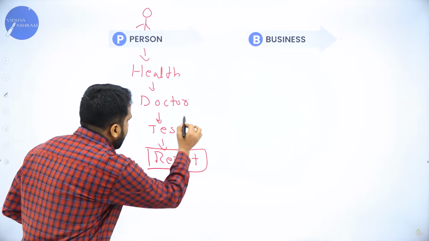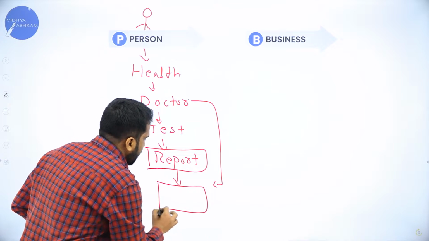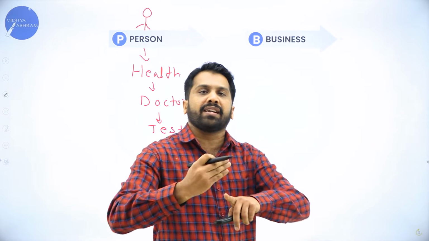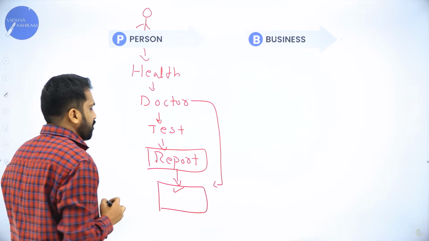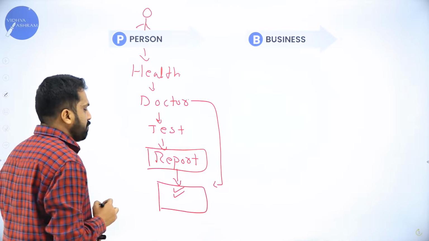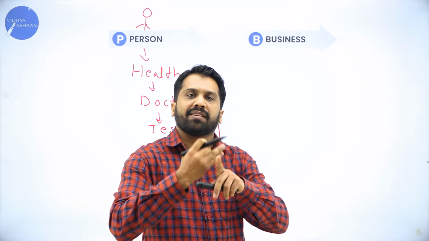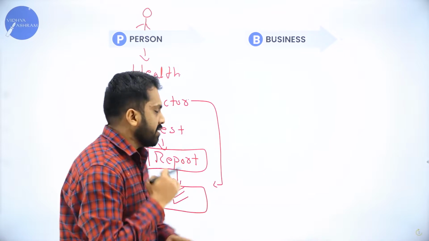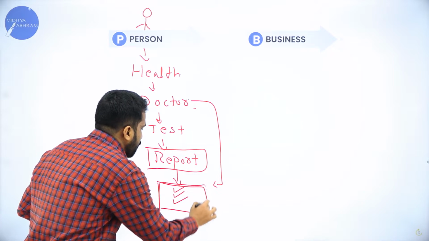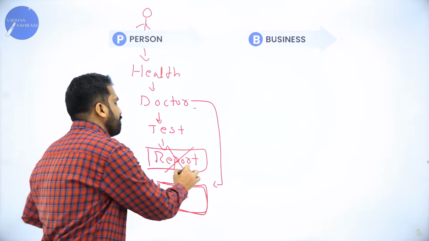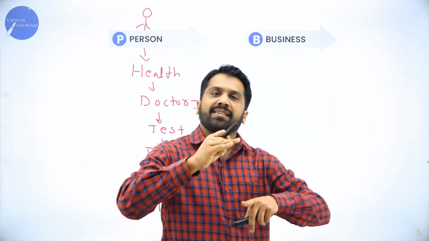The doctor, the expert, will give another report, a simplified report. In that single sheet, how much is your blood pressure, how much is your BP, how much is your temperature, each and everything will be given in a simplified manner. So by whom is this done? The doctor. This report we can understand, but the other report we can't, because those are in medical terms.